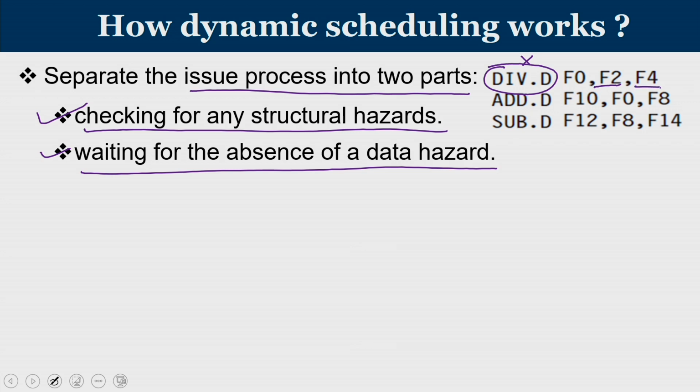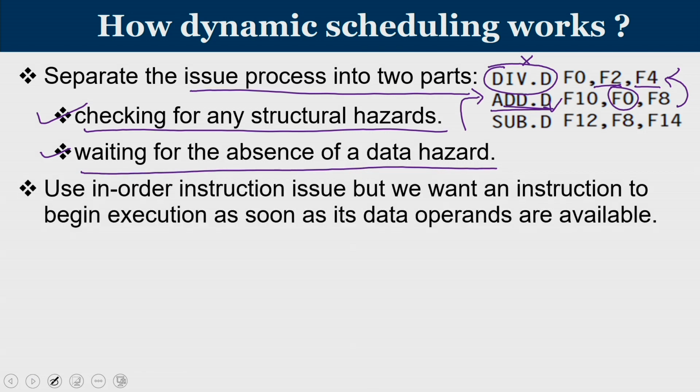hazard. Now in this case, you can see that as far as the add instruction is concerned, there is no structural hazard, but there is a data hazard. The adder is available, but the value of F0 is not available because it is dependent on the previous division instruction. So if we can divide the issue process into checking of structural hazard and waiting for the absence of data hazard, then that's how dynamic scheduling works.